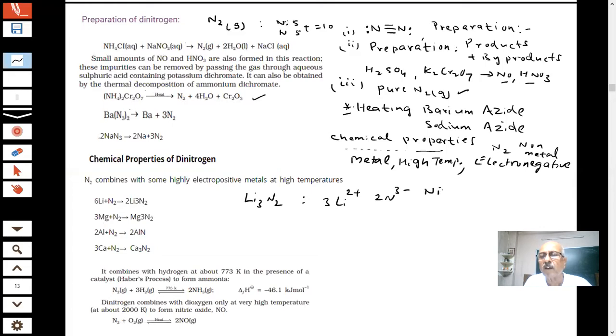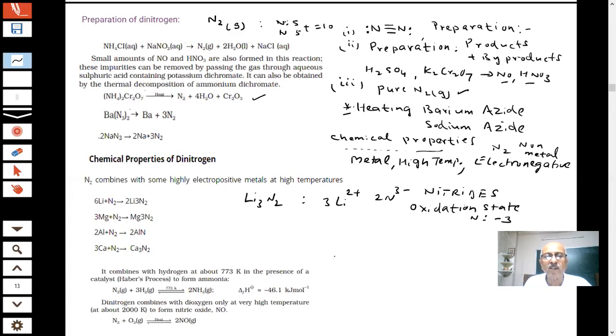So nitrides are formed. What is the oxidation state of nitrogen in this? It is minus 3. So you can get such compounds, students, but the temperature has to be high.